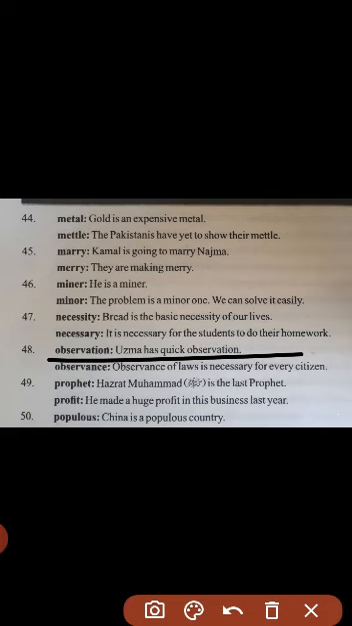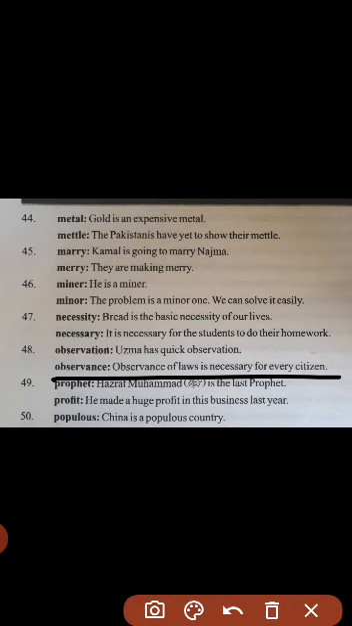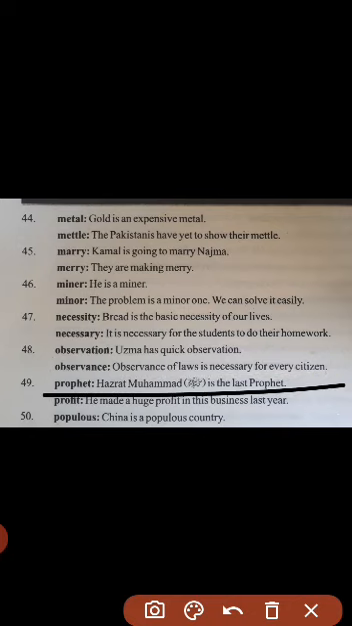Observation, noun, and its meaning is mushahida. Uzma has quick observation. Observance, it is a noun and its meaning is pasdari. So observance of laws is necessary for every citizen. Prophet is a noun and its meaning is